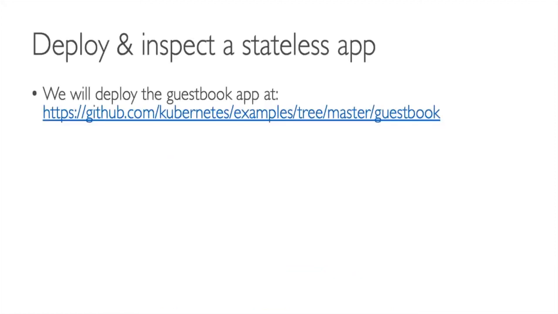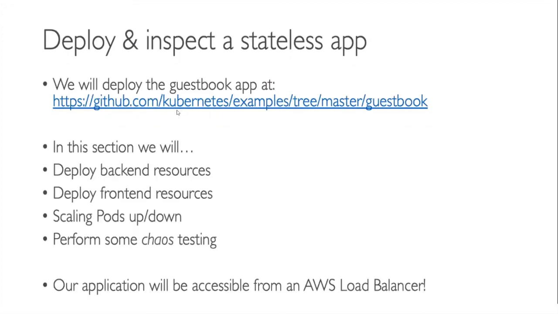So we will deploy the stateless app. There are a lot of examples, but we will go with the same Kubernetes-provided example. Come down. So for the stateless app, we will deploy the backend DB, we will deploy the front end UI, and we will scale up, and we will do some random testing, like deleting pods. We'll see the pods are coming back up. We will delete the worker node. We'll see the worker node is coming up. We will increase the number of pods. We'll see the number of pods getting increased. So all those things we will do as random testing, right?